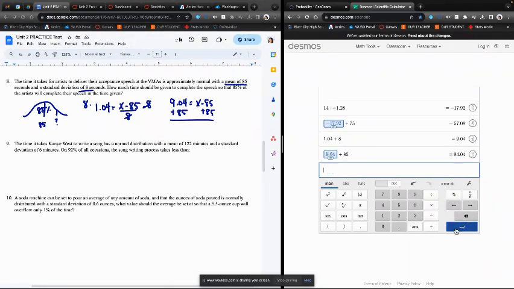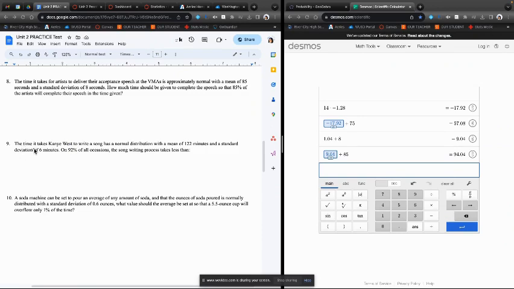That gives me 94.04. So to answer in context, the amount of time that should be given to complete the speech so that 85% of the artists will complete their speech in the time given is 94.04.